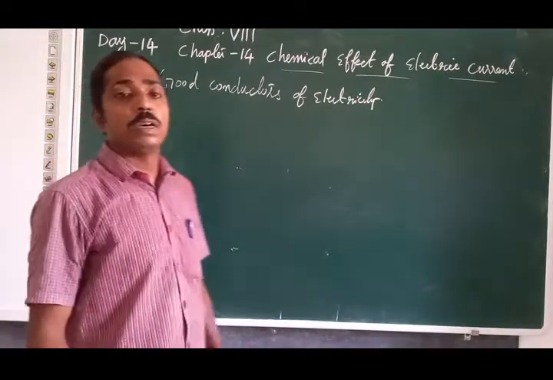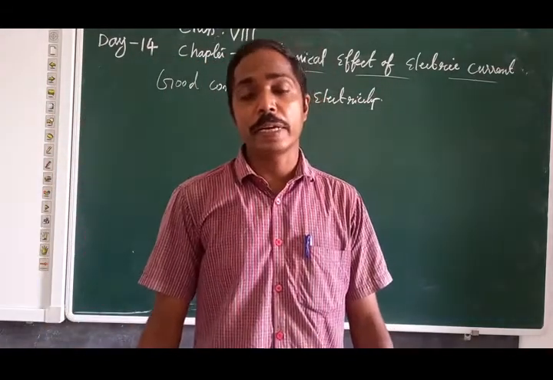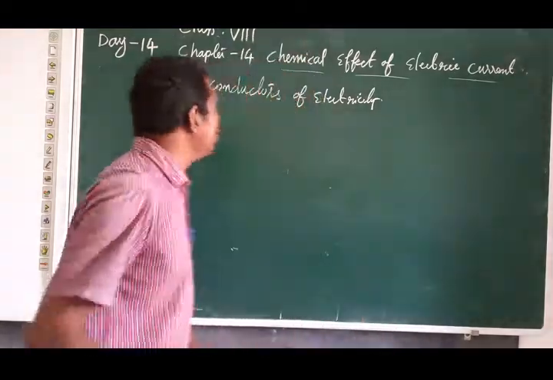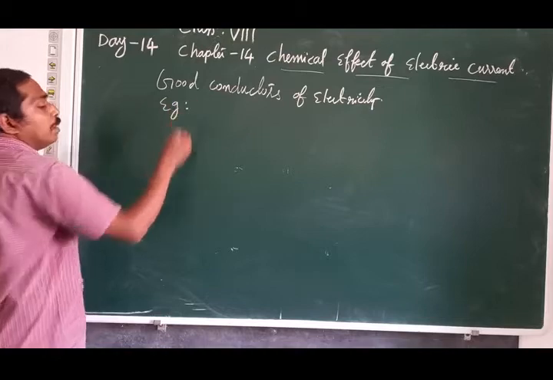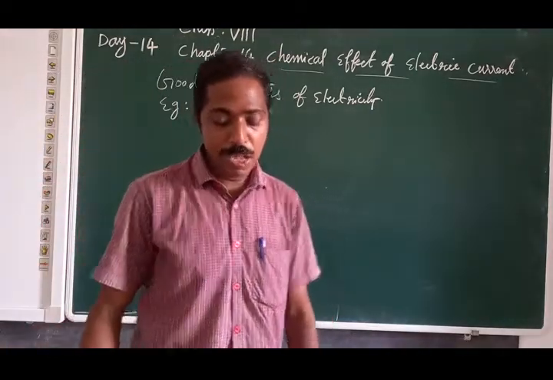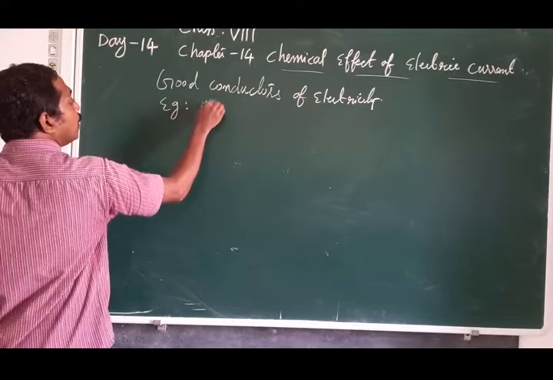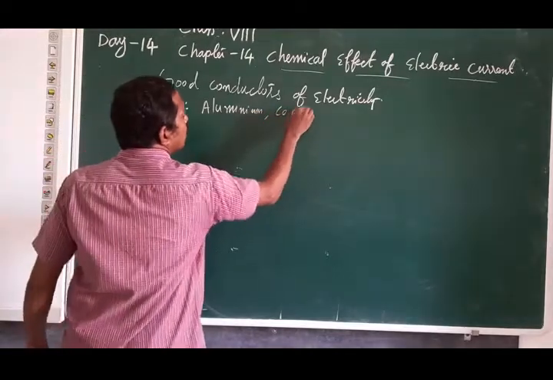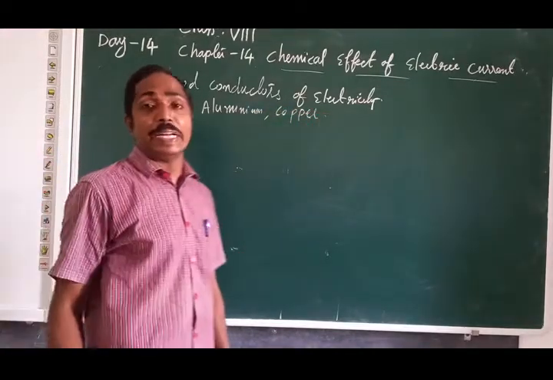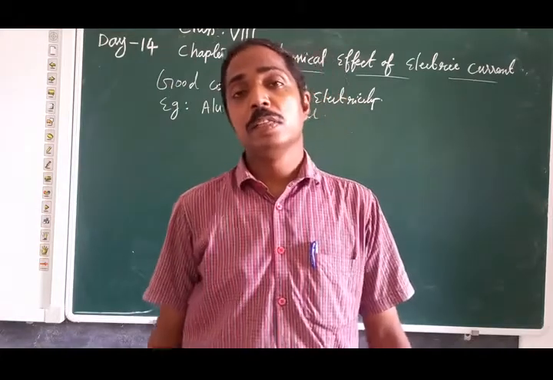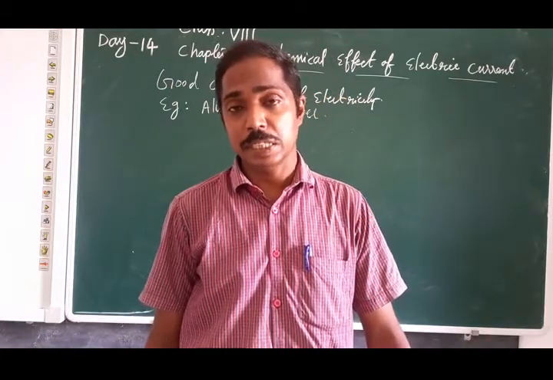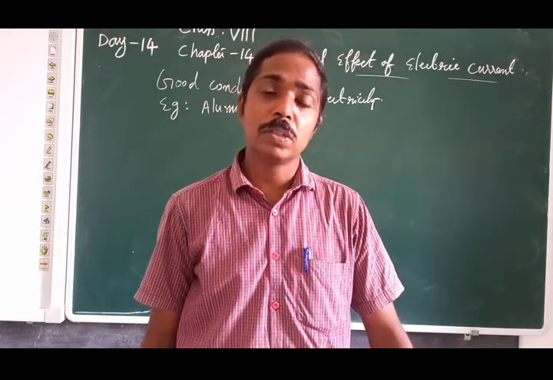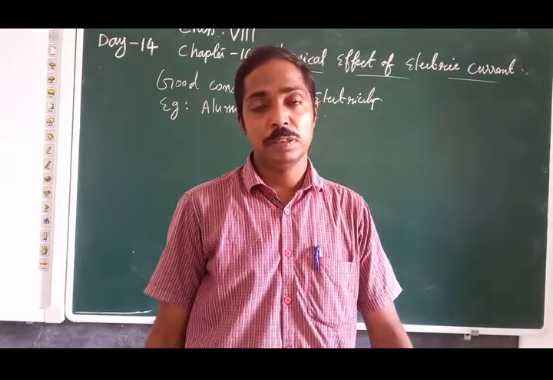For example, metals like aluminium, copper, iron. They all conduct electricity. Through them current can pass. So they are good conductors of electricity.